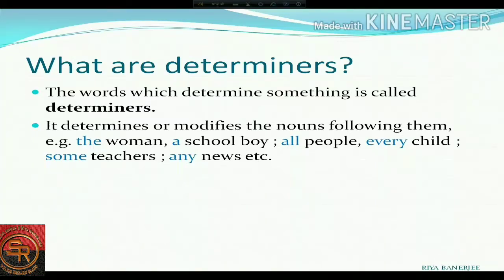Here in these examples you can see that the determiners generally take articles, distributive numeral adjectives, indefinite numeral adjectives and definite numeral adjectives, and a few more. So let's see the next.